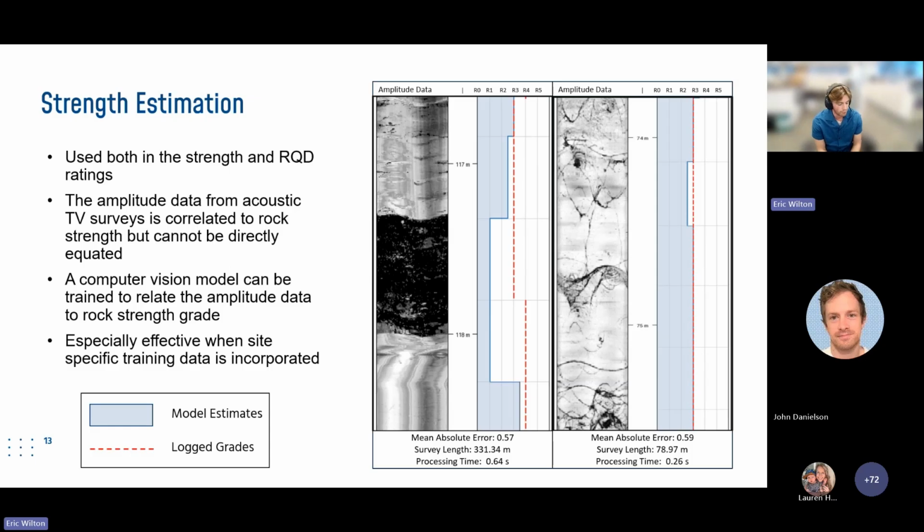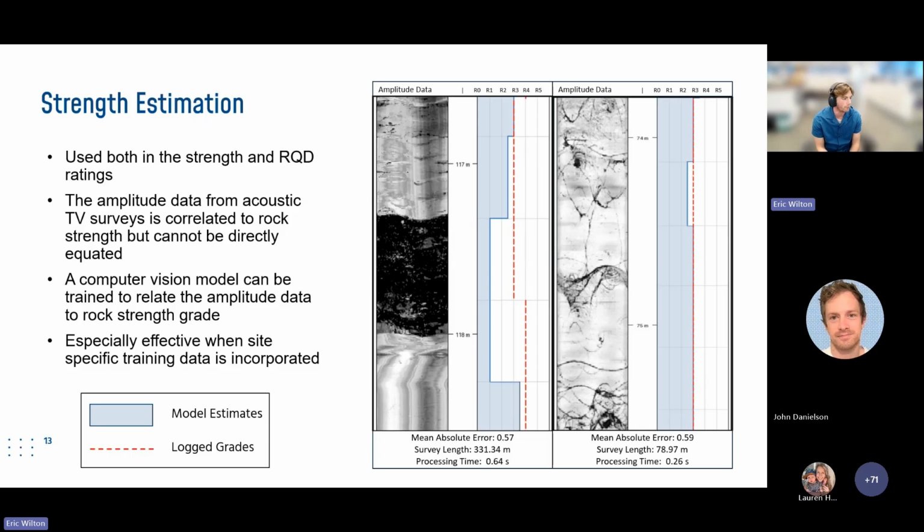One of the surveys that you record when you do a Televiewer survey is an amplitude survey. This is kind of analogous to a Lieb or a Schmidt hammer, where instead of a physical object that you're measuring the rebound from, you're colliding the wall rock with an ultrasonic pulse. And instead of elastic energy coming back, you're measuring the acoustic energy reflected off the borehole wall. So this acoustic energy is correlated to the rock strength.